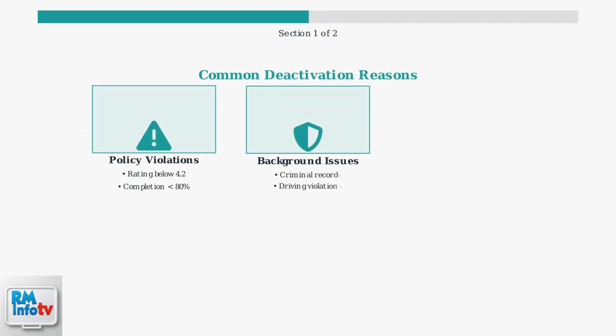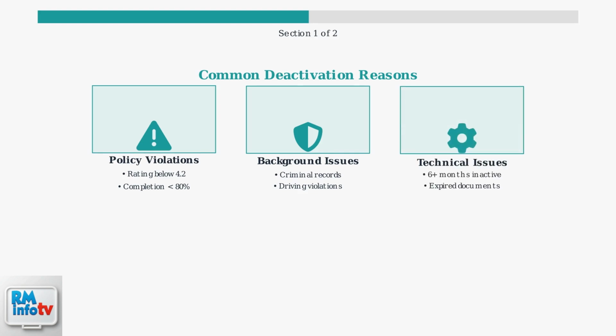Policy violations include customer ratings below 4.2 stars or completion rates under 80%. Background check issues involve new criminal records or driving violations. Technical problems include prolonged inactivity over 6 months or expired documents.